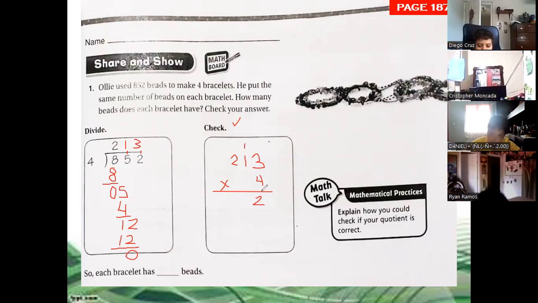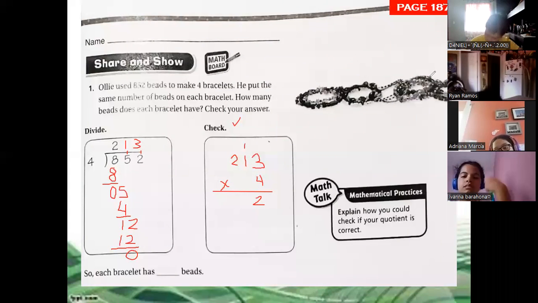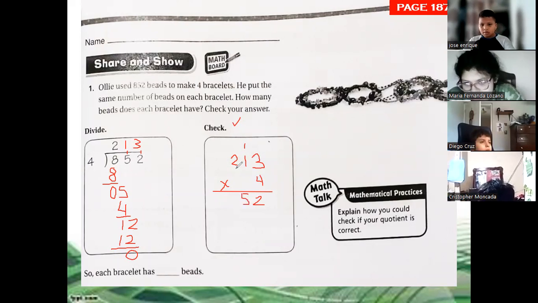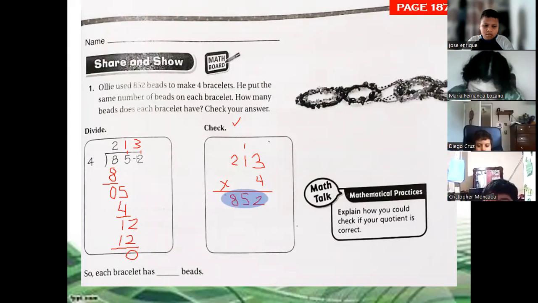Regroup 1. 4 times 1, 4, plus 1, 5. 4 times 2, 8. The answer is correct. Exactly. Our division is correct because we got the same number. This is how we check them.